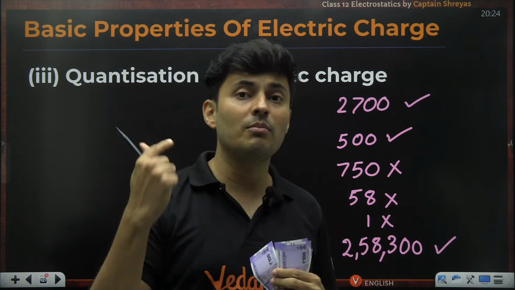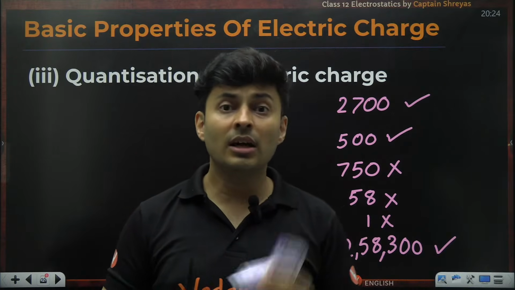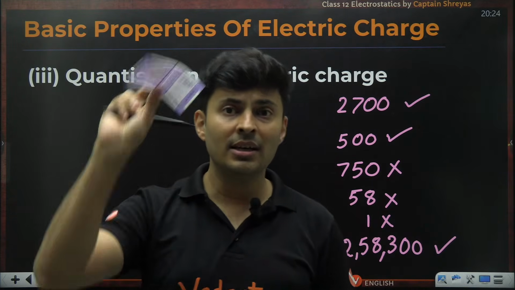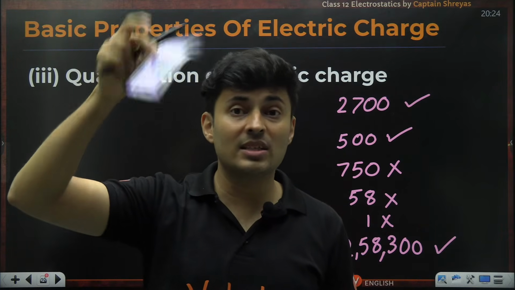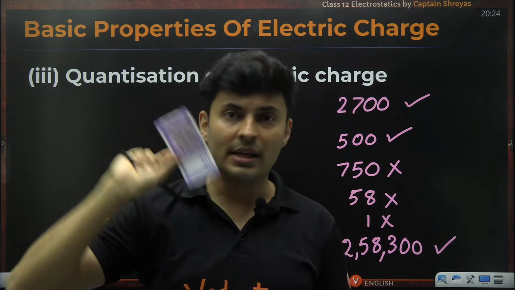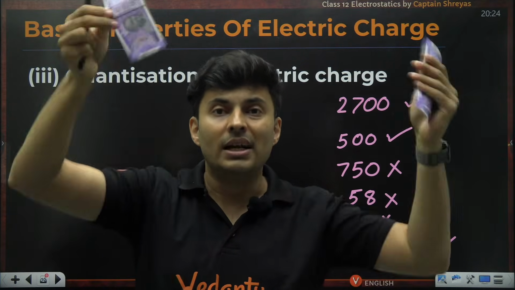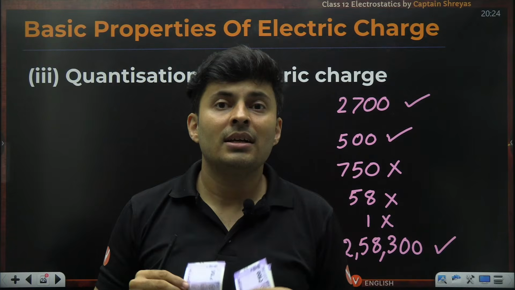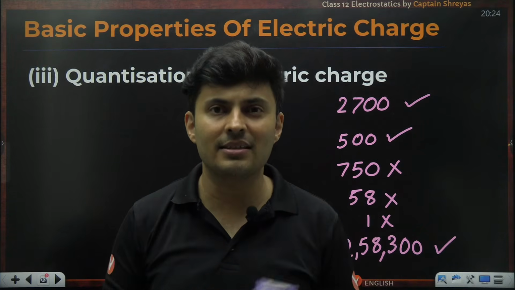It has to be in multiples of a peculiar number. In this case, the quanta of money that I am using is 100. That is the smallest number I can use. I cannot go below this, but anything above it will be a multiple of it.